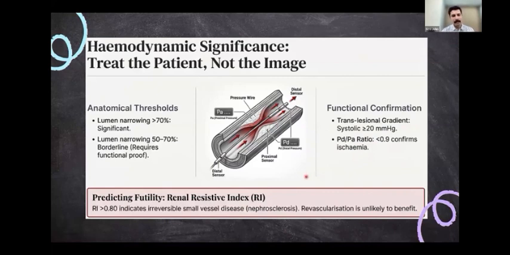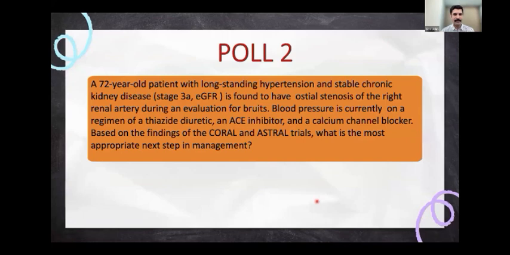Whatever be said, when you are planning for a procedure, you have to make sure that the kidney is viable. For that, a renal resistive index, or RI, of more than 0.8 shows that your kidney parenchyma is damaged. It's unlikely that the renal function is going to improve with revascularization. So that also comes into play when you are thinking about hemodynamic significance.